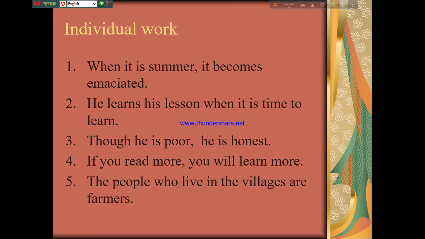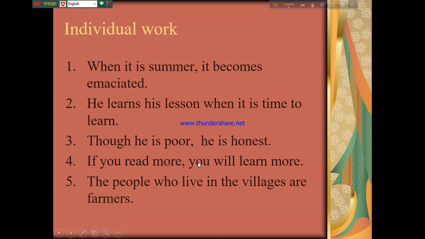plus verb 1, 2 plus verb 1. So he learns his lesson at the time of learning. Though he is poor, he is honest. Instead of though, you have to write in spite of, then the verb being instead of is. So being in spite of his being poor, you have to write positive case of the pronoun he. So in spite of his being poor, he is honest.